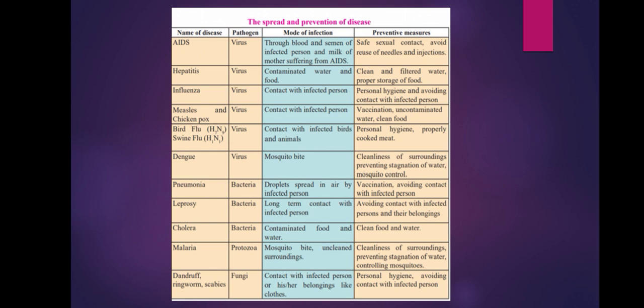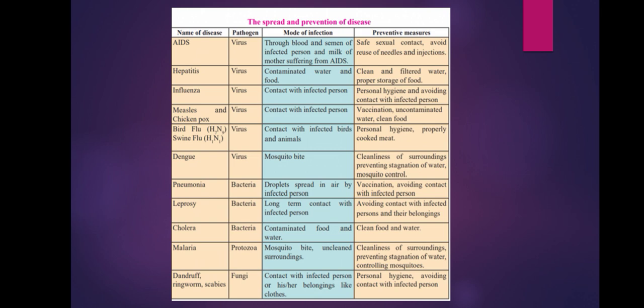So here I have given you the chart. This chart is also in the book. It is given in the textbook. It gives us the detail about the spread and the prevention of diseases by all the different types of pathogens. We all know pathogens are nothing but the microorganisms which are disease producing. So here I have given you different types of pathogens. For example, viruses. Various diseases which are caused by these viruses are AIDS, hepatitis, influenza, measles, chickenpox, bird flu, swine flu, and the latest is the coronavirus.